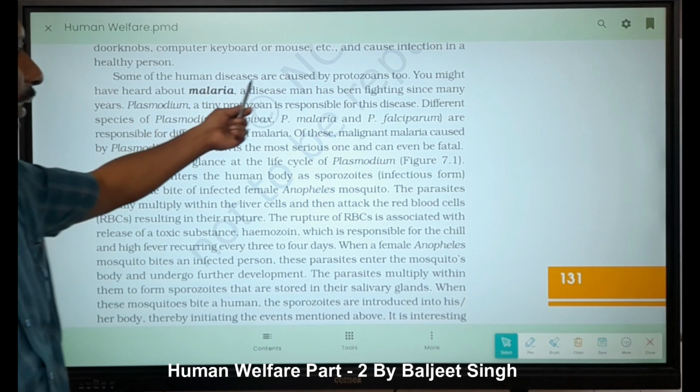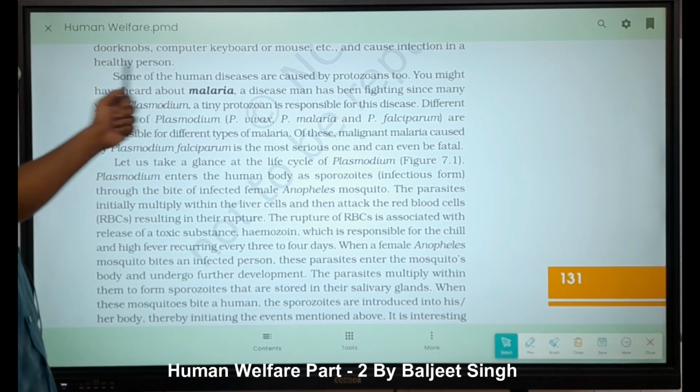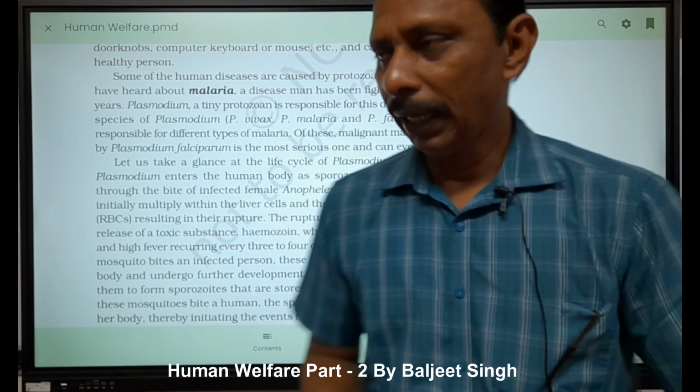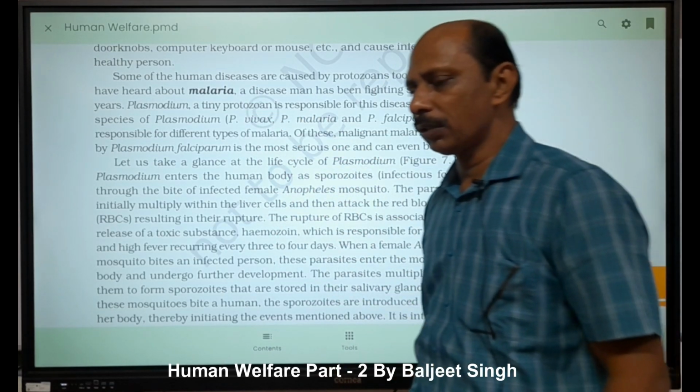Some of the human diseases are caused by protozoans too, right? You must have heard about malaria. These are protozoan diseases. Malaria, because malaria means here which pathogen is there?